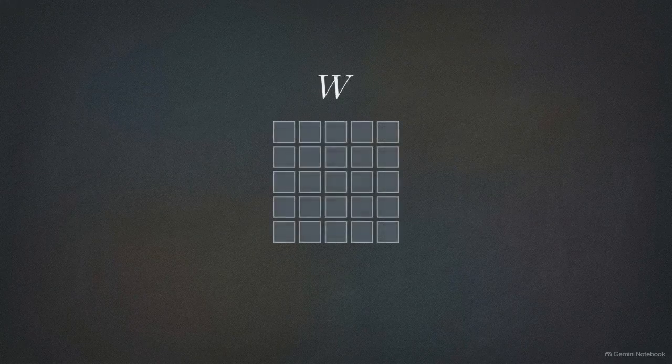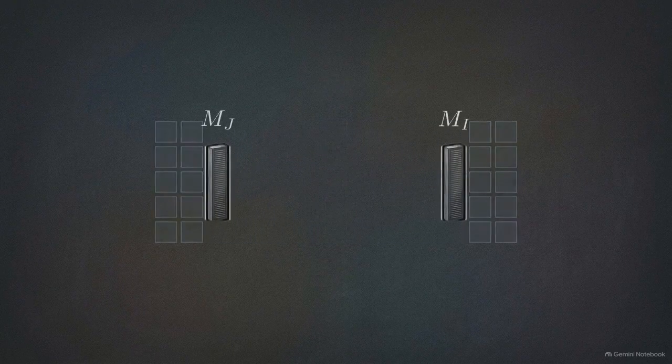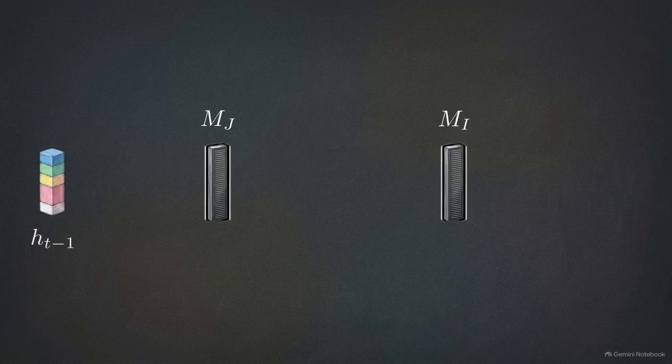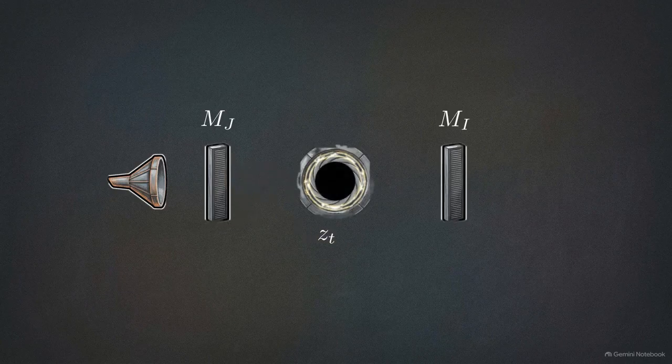To bypass the computational wall, the architects fractured that hypothetical dense matrix into two separate low-rank matrices, Mi and Mj. During the forward pass, matrix Mj takes the high-dimensional hidden state and projects it down into a highly compressed latent space, creating a compact state vector called Zt. The cross-channel interaction happens entirely within this tiny latent bottleneck. Matrix Mi then takes that compressed combined information and projects it back up into the original high-dimensional state space.